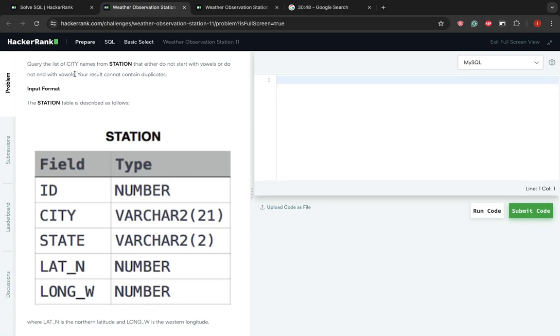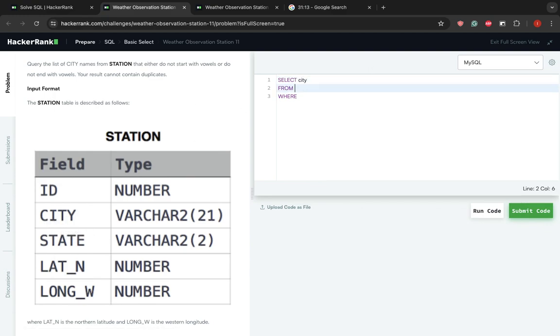Okay, so they want us to query a list of city names from the database station that either do not start with vowels or do not end with vowels. No duplicates. Okay, so select from where. We are selecting a city name, so we see the column is called city.